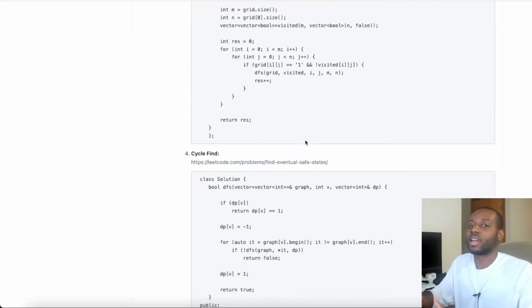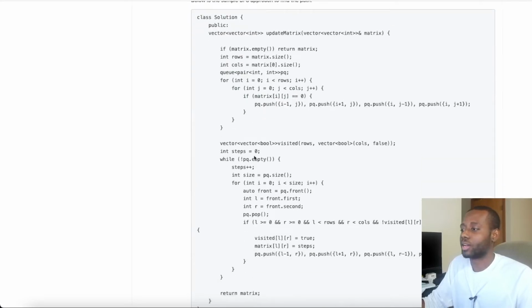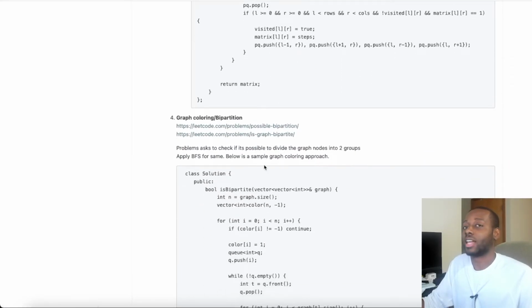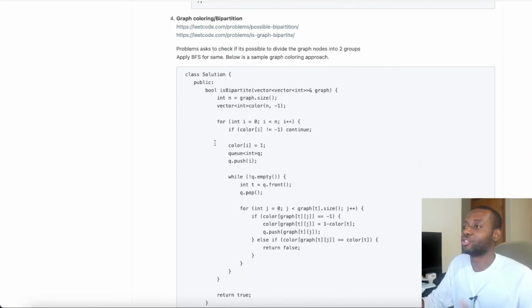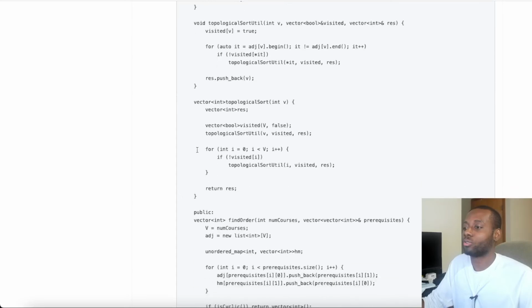So pretty much those people on LeetCode have done the hard work for us by grinding a lot of LeetCode and finding the underlying pattern between all those different problems, correlating everything together, and then organizing it in a way so that people like you and I could benefit from that and get better, guys. So this is why LeetCode, man, is one of the best platforms that really, really changes lives, guys. Not even joking, it does, guys. We got topological sort, we got all of those different things, guys.